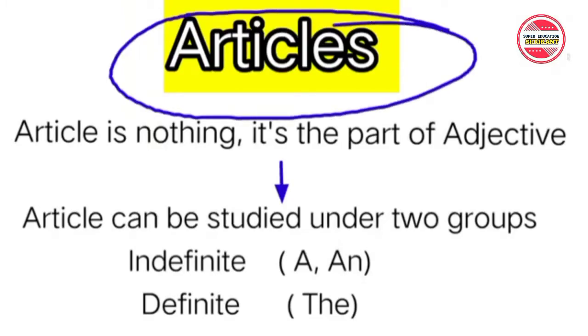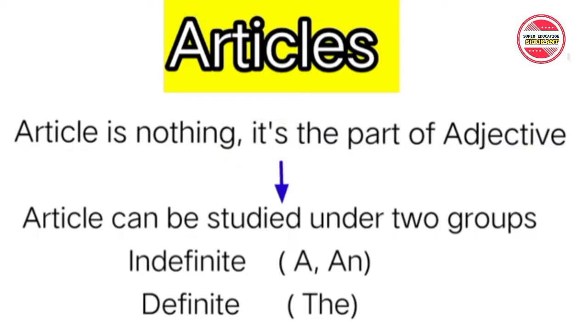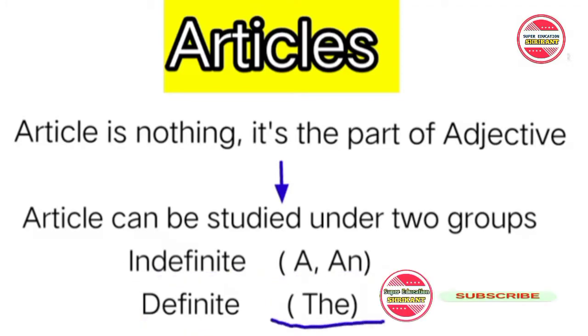Articles. What are articles? An article is a part of adjective. How? I will explain. It is simple: articles can be studied under two groups. The first group is indefinite and the second is definite. A and an come in indefinite, and the comes in definite.